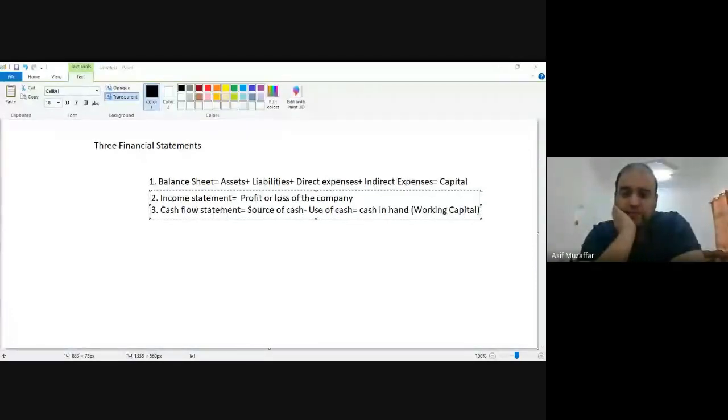Capital is the money which you invest in the business. So cars are obviously not your business, and it is also not the money.